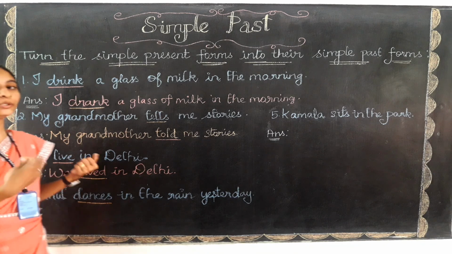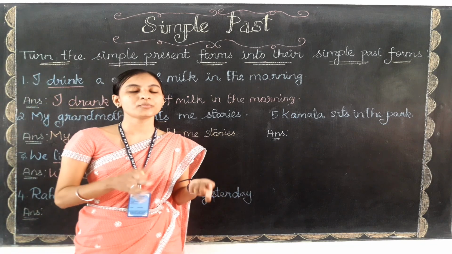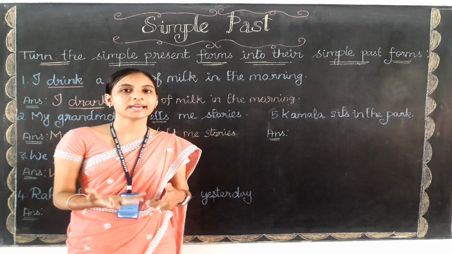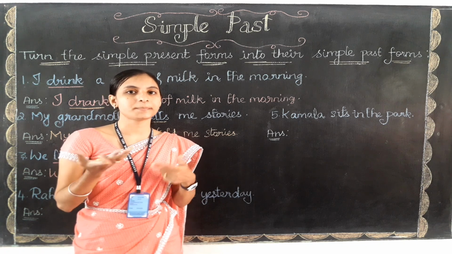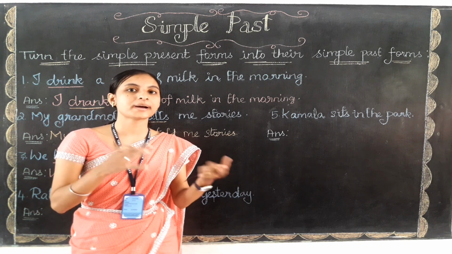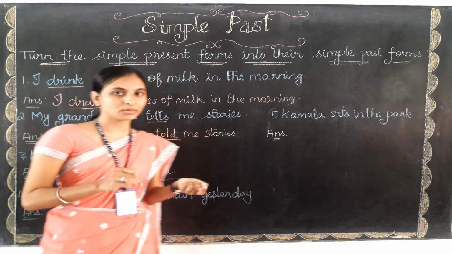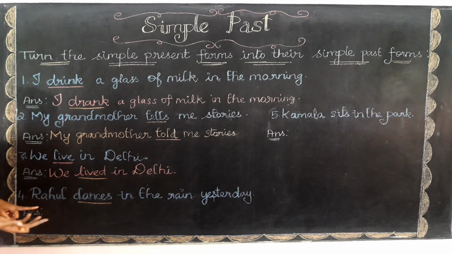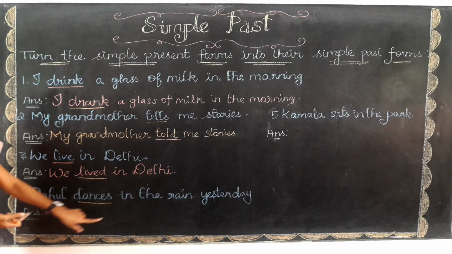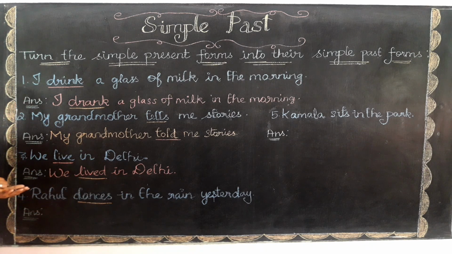So can you tell me what is the past form for the verb dance? Dance is the base form, and the past form is danced. We are going to add D only. So the sentence now will become Rahul danced in the rain yesterday.